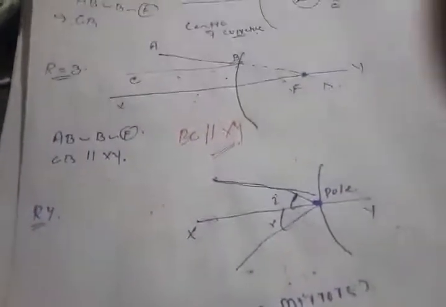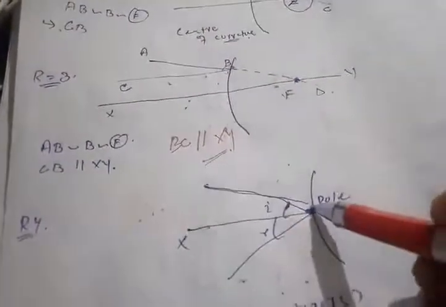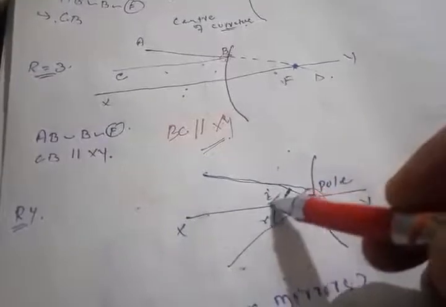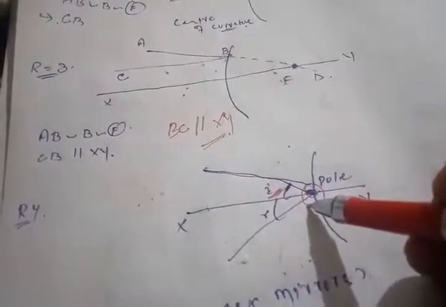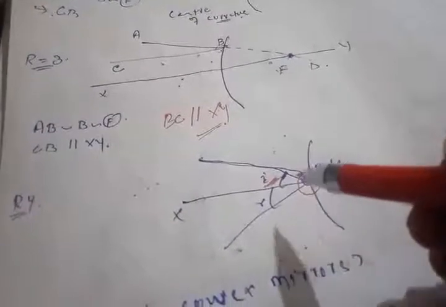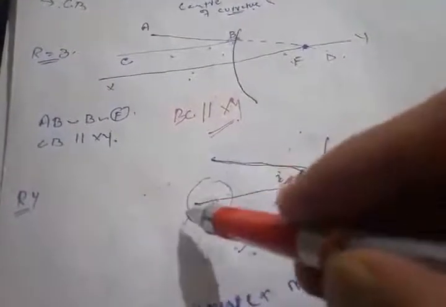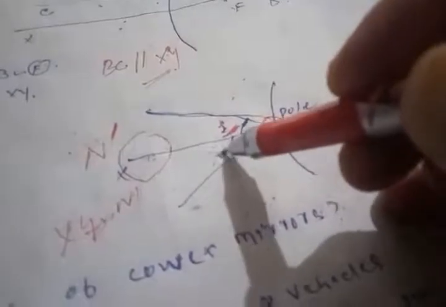So rule number 4, here it states that when a ray of light falls on the pole of the principal axis on the above side, it will become the incident ray of light. And it states that this ray of light also gets reflected from the bottom of the principal line. Here the principal line behaves like the normal, so it lies in between these two. When a line is drawn in between the incident ray of light and the reflected ray of light, it obviously becomes the normal. So let us suppose that XY is the normal, because reflection of light takes place on two sides: one is the incident ray of light, another is the reflected ray of light.